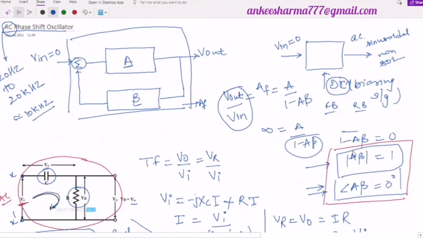Right. So this is all about today's lecture. In the next class, we will discuss the Wien-Bridge oscillator and the Hartley and the Colpitts oscillator. So I will end my session here.